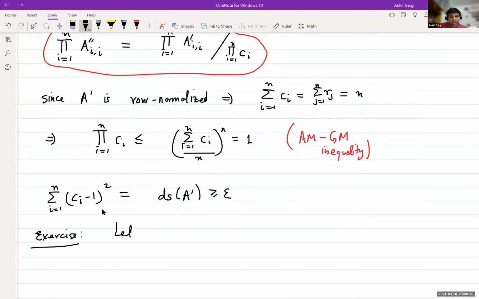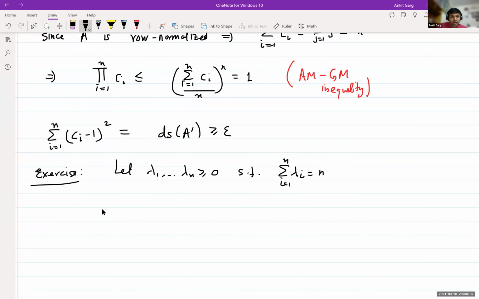So let lambda 1 to lambda n be non-negative real numbers such that their sum is n, and they're far from being all 1. Okay.